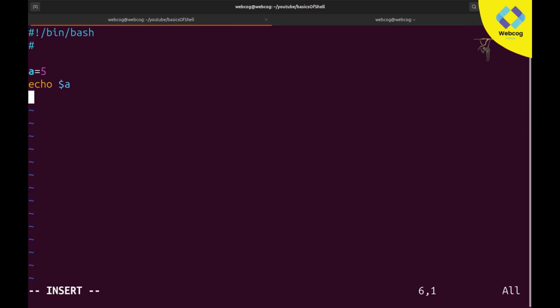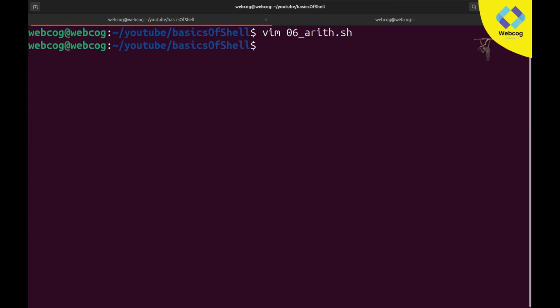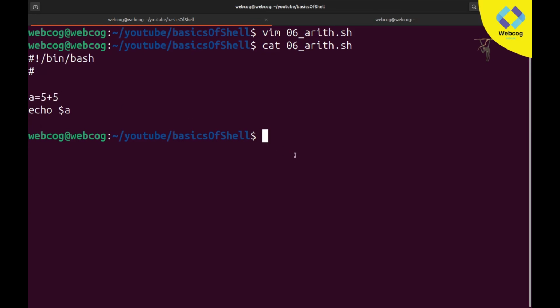But if I write 5 plus 5, so what will it do? I am adding 5 plus 5. So let's see what it will do. If I type cat 06, you can see we have a equal to 5 plus 5. So when it is echoed, is it going to print 10 or print the same as it is, 5 plus 5? This is the main thing. This time when I run bash 06 arithmetic.sh, you can see it's simply printing 5 plus 5, like a normal string.